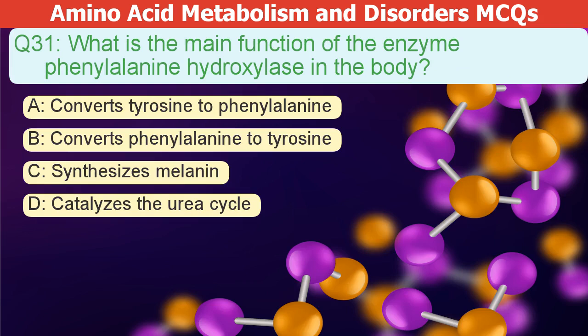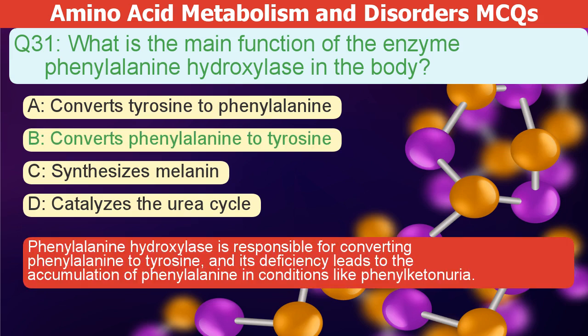What is the main function of the enzyme phenylalanine hydroxylase in the body? A. Converts tyrosine to phenylalanine. B. Converts phenylalanine to tyrosine. C. Synthesizes melanin. D. Catalyzes the urea cycle. The correct answer is B. Phenylalanine hydroxylase converts phenylalanine to tyrosine. Its deficiency causes phenylalanine to build up, leading to conditions like phenylketonuria.